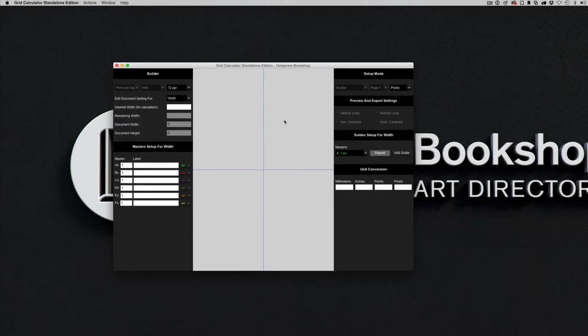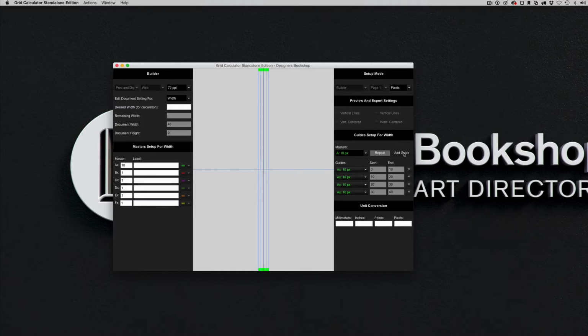When you're working with Builder, you're actually using masters and guides. Guides are based on masters. Let me give you a quick example here. Let's say that my first master here, I want it to be 10 pixels. And as you can see in the drop down here, it changes. Whatever I change for my master is going to change in the master drop down in the guides setup section here. So if I change it to 15, it's going to say 15. Let's change it back to 10.